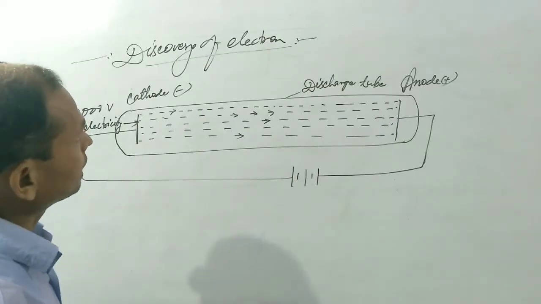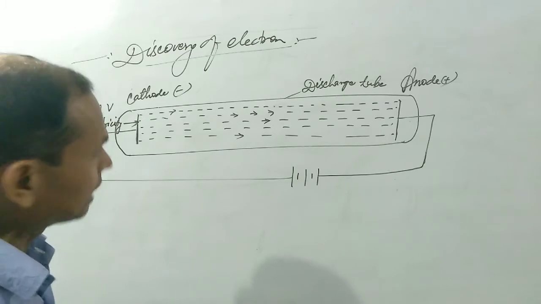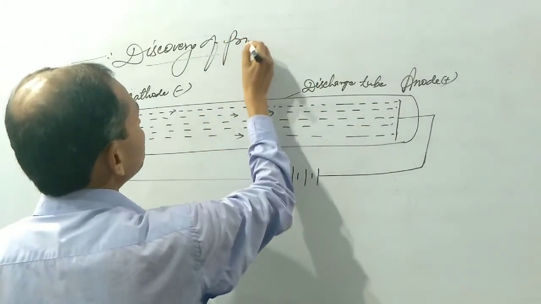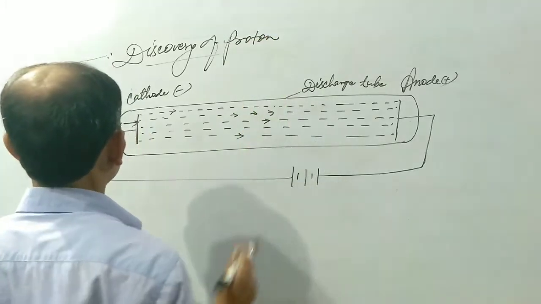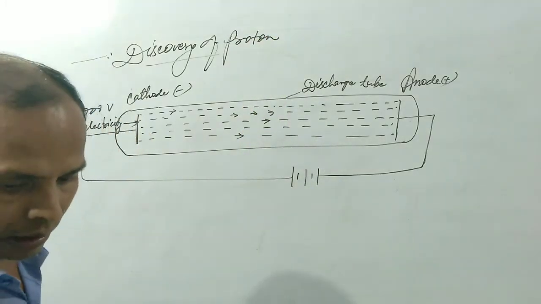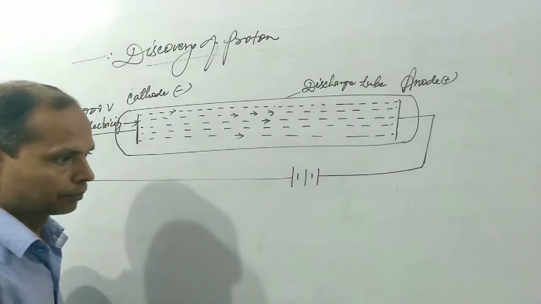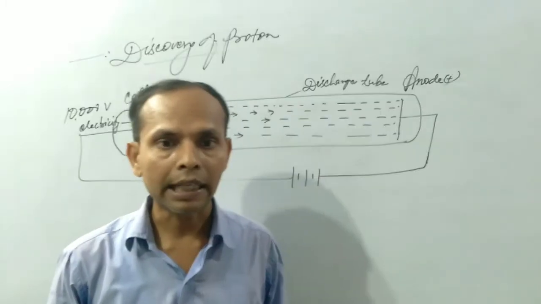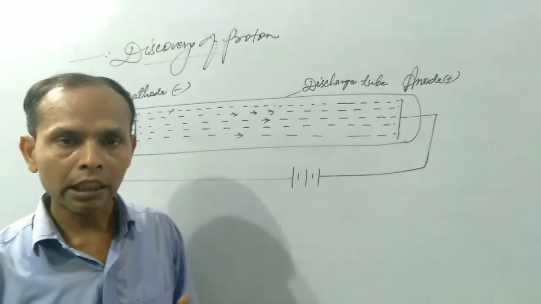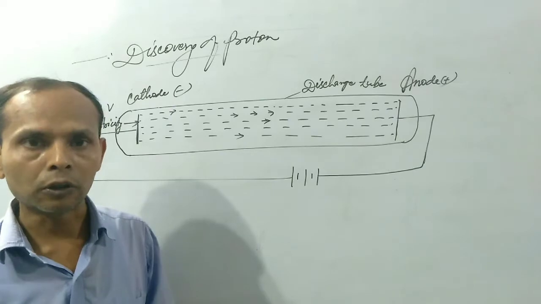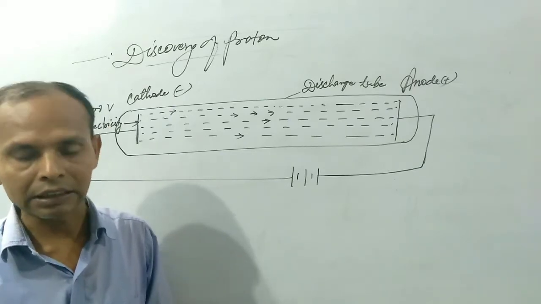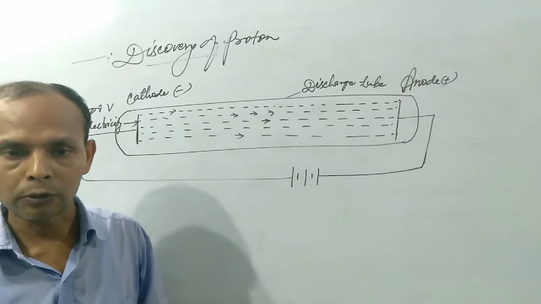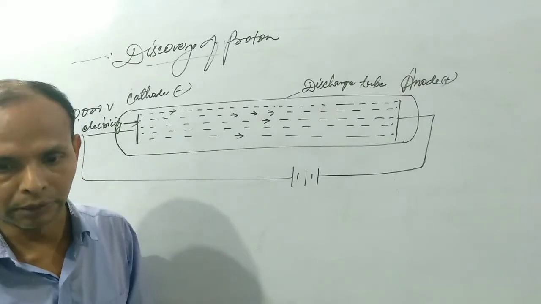And again, the second fundamental particle of an atom is the proton. So we can write the discovery of protons. In the same experiment, Goldstein performed such activities in order to verify whether the experiment performed by J.J. Thomson is right or wrong. So in order to verify it, another scientist like Goldstein also performed such an experiment.